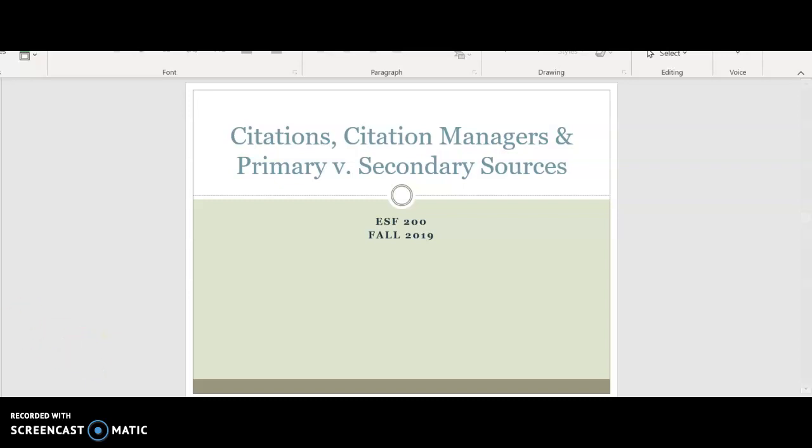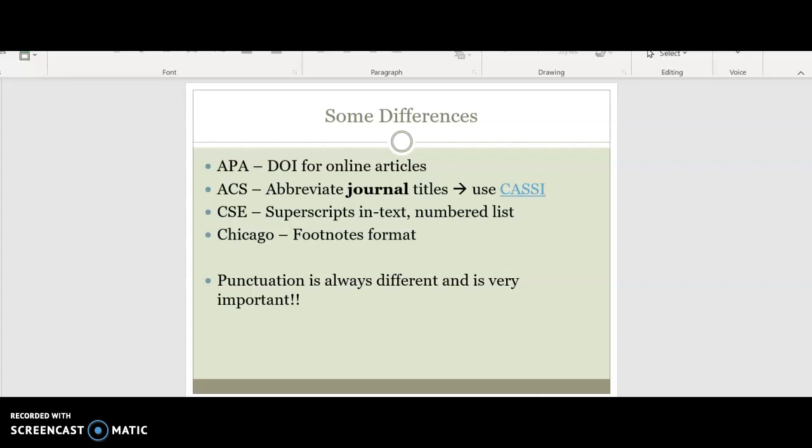Okay, so more about citations and citation managers. So some differences between certain citations. APA has a digital object identifier for online journals. The American Chemical Society abbreviates journal titles. CSE uses superscript in text and a numbered list, and Chicago has a footnotes format.